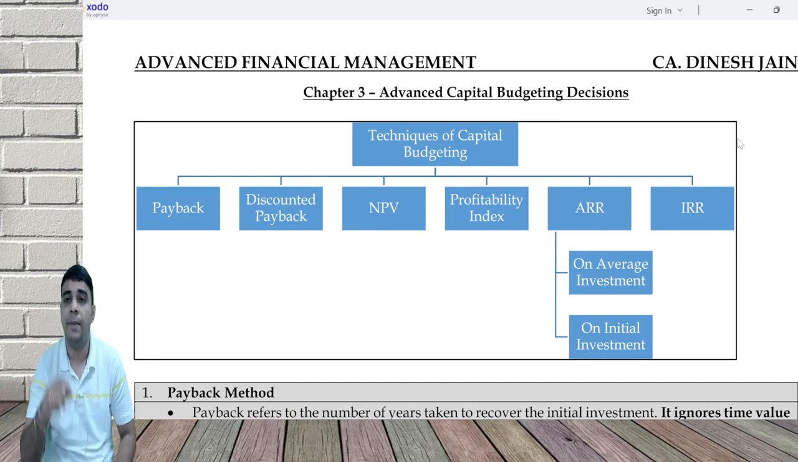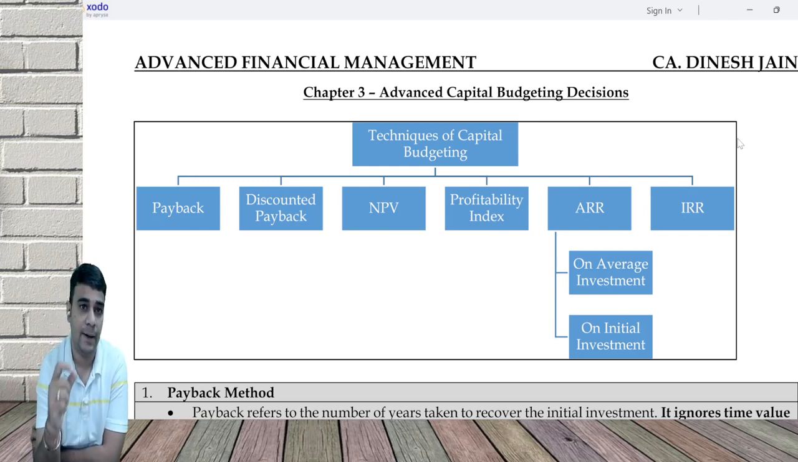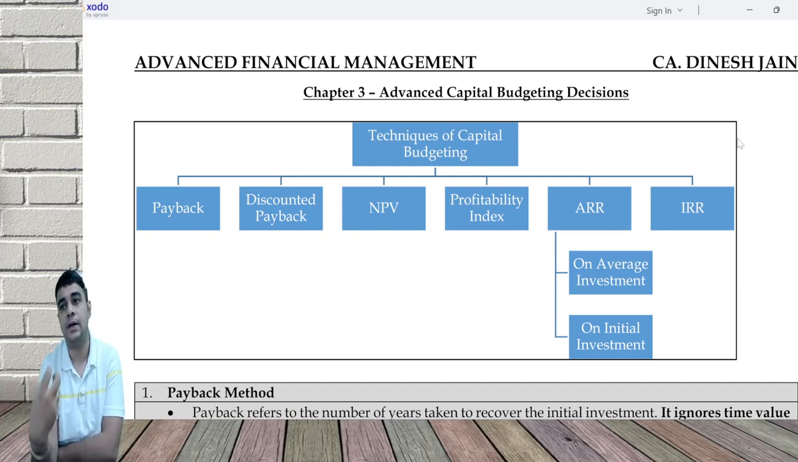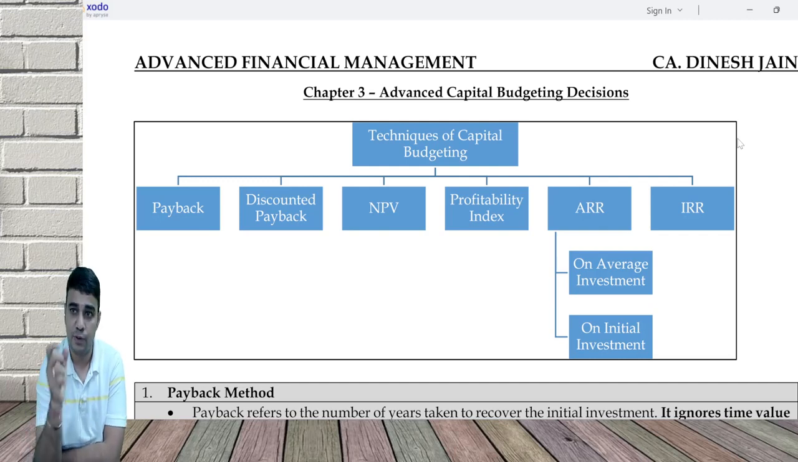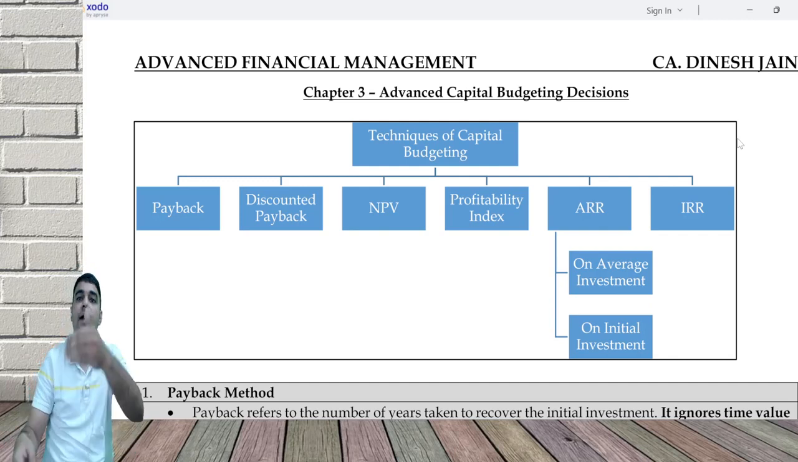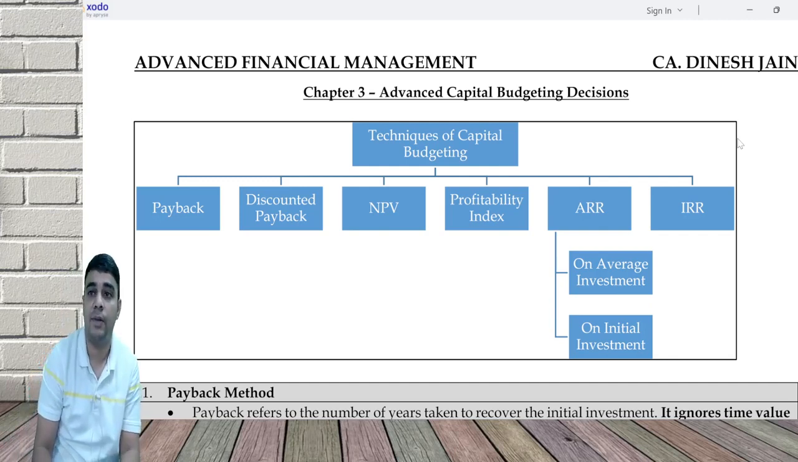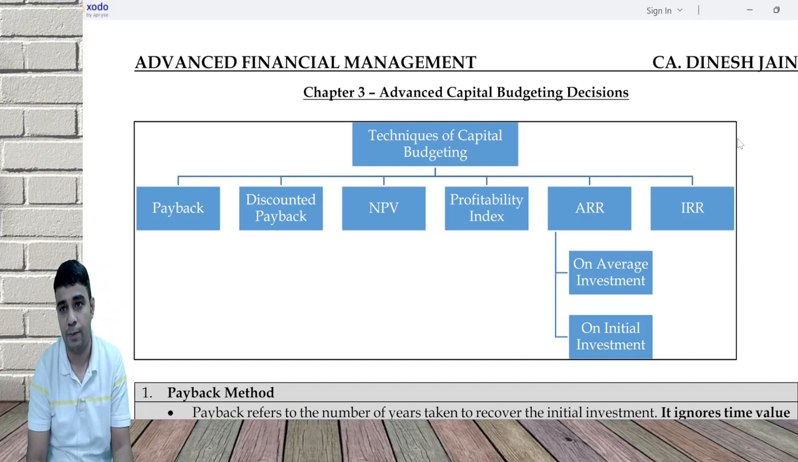What is payback? Payback basically refers to the time period in which you are able to recover the initial investment without considering the time value of money. I do not give weightage to the time value of money concept. I just put the cash flow, initial outflow negative 2 lakh. You keep getting 20,000, 30,000, 40,000, 50,000, keep getting inflow. You wait till you get back your money. Once you get back your entire 2 lakh rupees without giving effect to time value of money, payback is attained. Payback gets attained the moment my initial outflow is fully recovered.